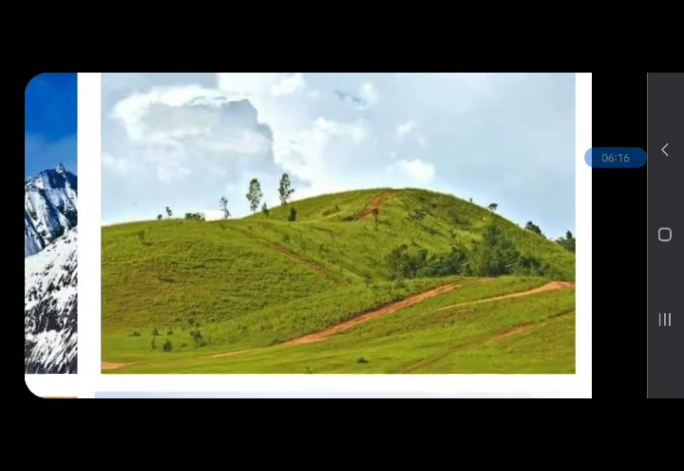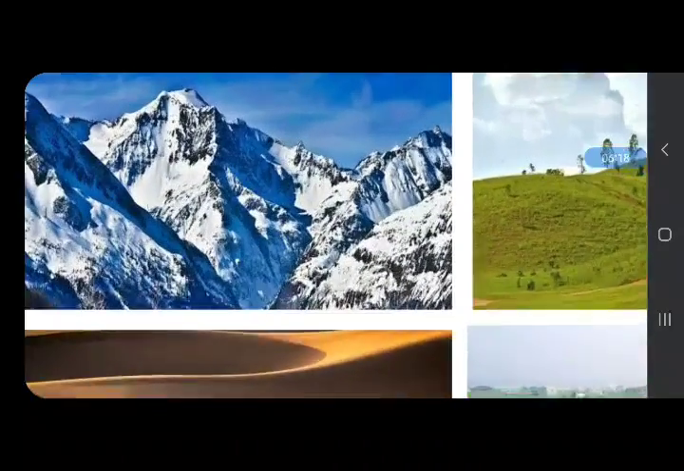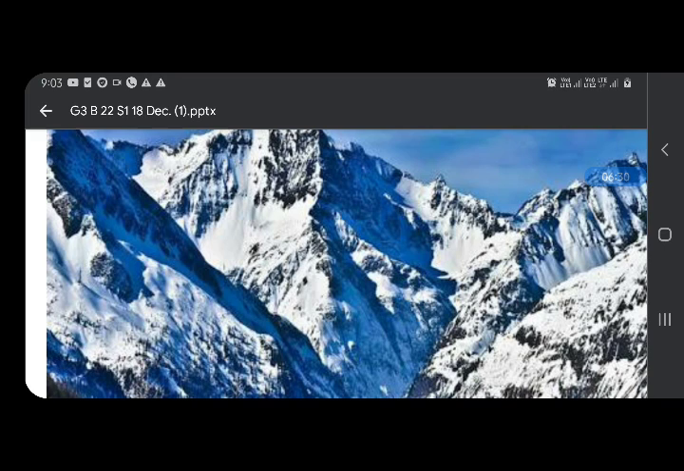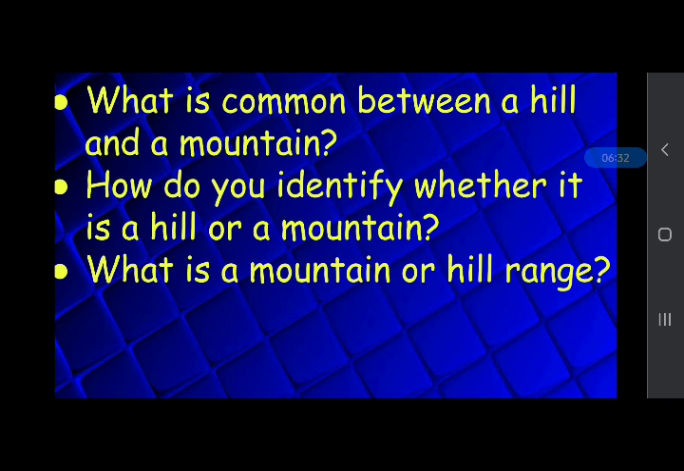And most of the high mountains are covered with snow. And hills are not covered with snow, they are used for growing crops. Okay, next. What is common between a hill and a mountain? How do you identify whether it is a hill or a mountain? And what is a mountain or hill range?